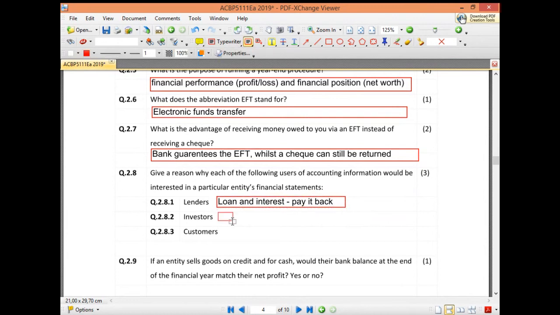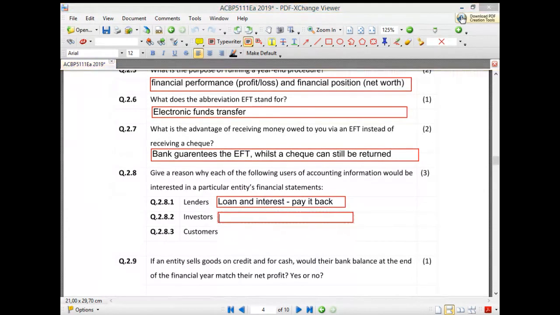Okay, for investors, what would an investor like to see? Let me just see what comments are coming through here. Okay, so Mapaledi asked, wouldn't they want to see your creditors control statement?